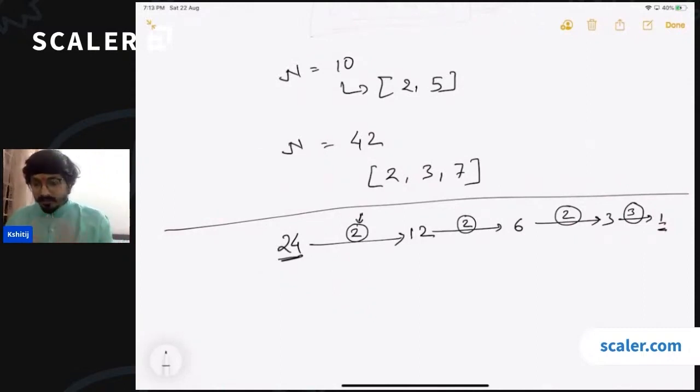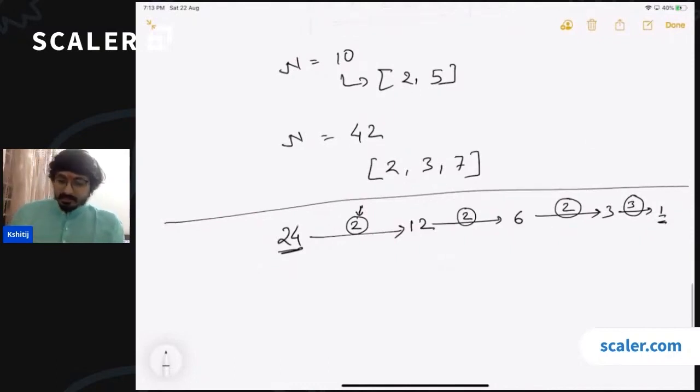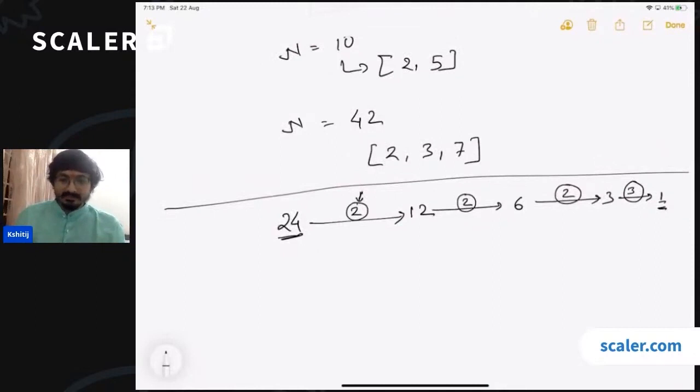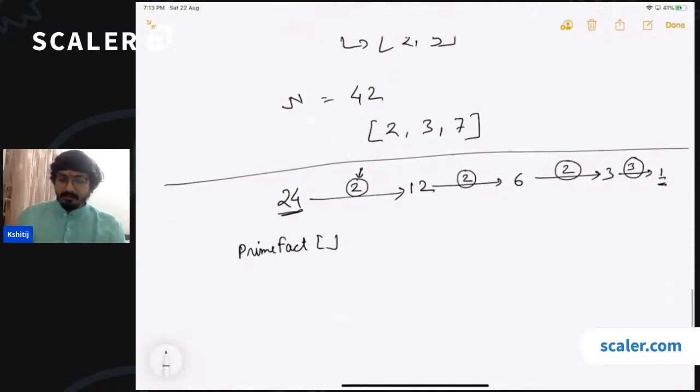Okay. Now, how to code this thing? I'm just going to code the same approach that we used in our 5th, 6th class mathematics, right? So to do this, first we can initialize an answer array or maybe a prime factor array. And here in this case, I just used my mind and saw that this is divisible by 2. But for the computer, we'll have to check with every number starting from 2, right? What is the first number that divides 24? And then keep dividing it by that number till it is divisible, right?